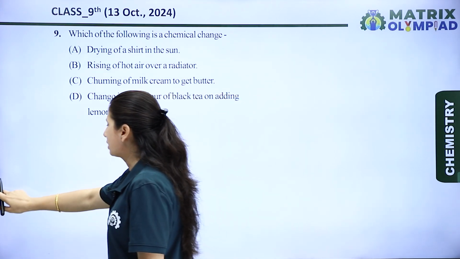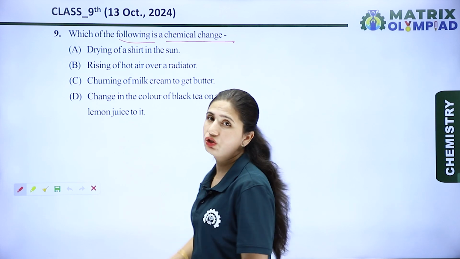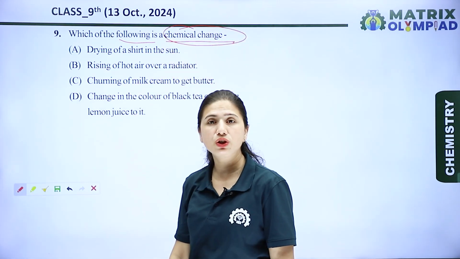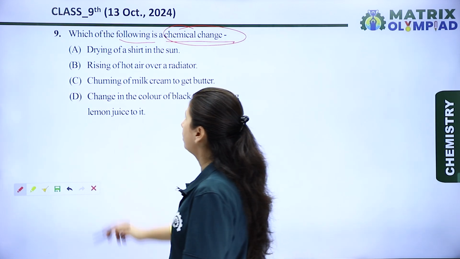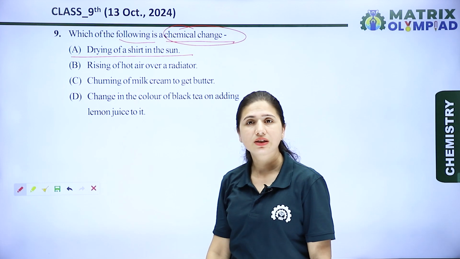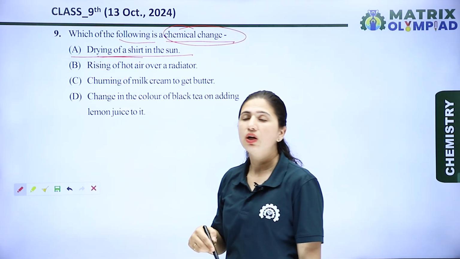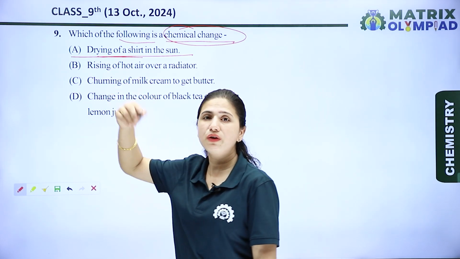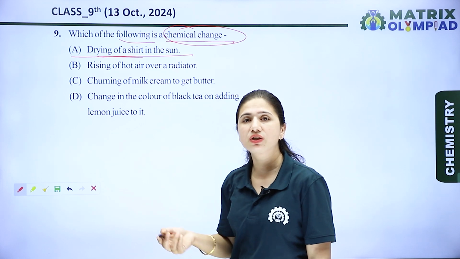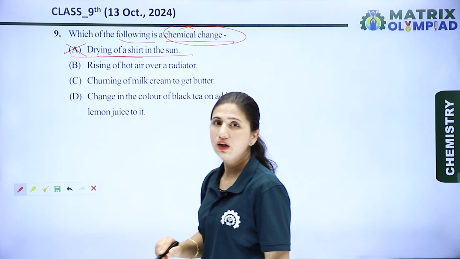Now, let's see the next question. The next question is, which of the following is a chemical change? Okay, so a chemical change is a change in which the chemical composition of substances also changes. So let's see the options. The first option is drying of a shirt in the sun. No, it is not a chemical change, because the water present in the shirt before drying is converted into the vapor state. Only the phase, or we can say the state, of the substance changes, meaning water converts into vapor phase. So it is not a chemical change, it is a physical change.